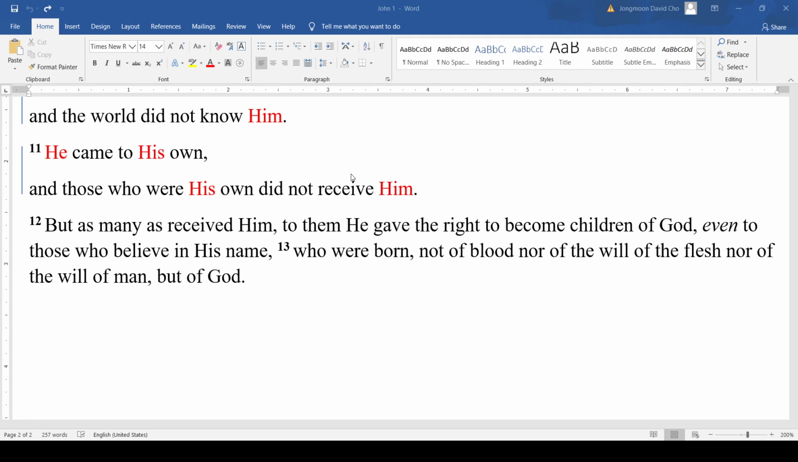It reads, "But as many as received him, to them he gave the right to become children of God, even to those who believe in his name, who were born not of blood, nor of the will of the flesh, nor of the will of man, but of God." Great.